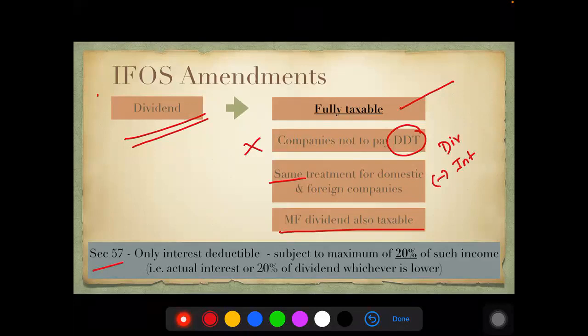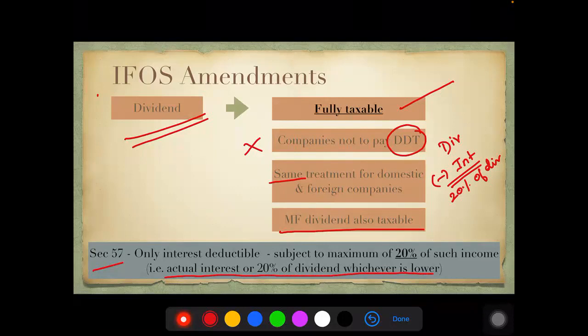So basically, if you have taken any loan and invested in equity shares, if you're paying any interest for that, you can claim that interest as deduction, subject to a maximum of 20% of dividend. Okay, so actual interest or 20% of dividend, whichever is lower, only that can be claimed as deduction. That is one such amendment that has happened here.